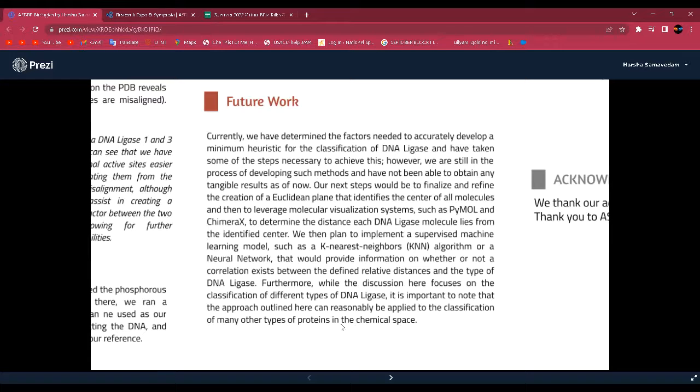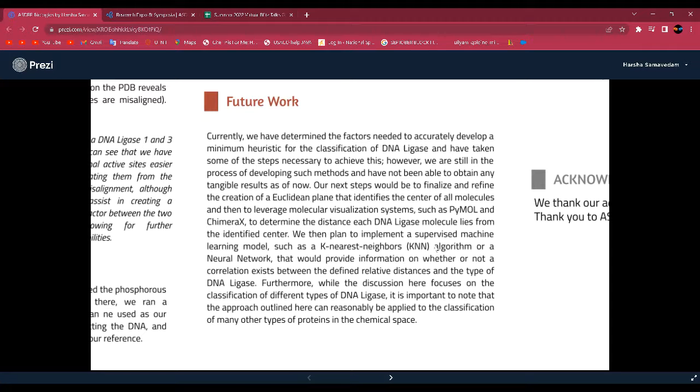And use systems such as PyMol and Chimera to determine the distance between DNA ligase molecules and the center, which will then be used for classification. Then we plan to implement a supervised machine learning model such as a KNN, K-nearest neighbors algorithm, or a neural network that would use this data we found from the plane and provide information on whether or not a correlation exists between the relative distances and determine the type of DNA ligase.